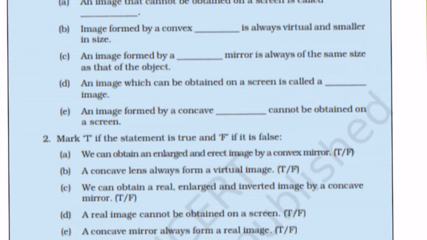We can obtain a real, enlarged and inverted image by a concave mirror. The answer is true. Number D. A real image cannot be obtained on screen. The answer is true. Next, question number E. A concave mirror always forms a real image. The answer is false. Next question.